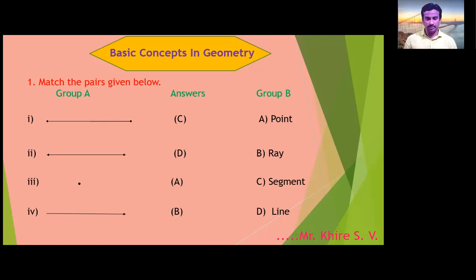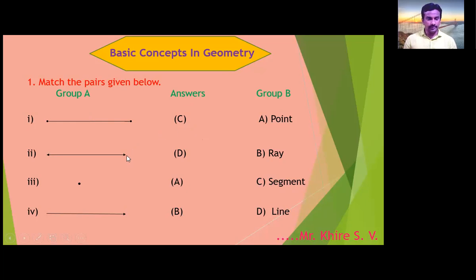From Group B, you have to choose the correct option and correct answer: A, B, C, and D. Is it point, ray, segment, or line? The first figure is of segment. This option answer is C.